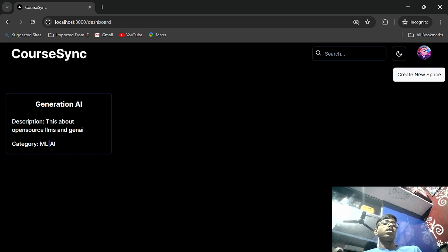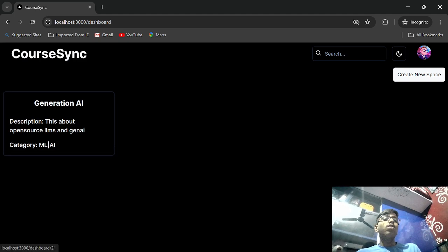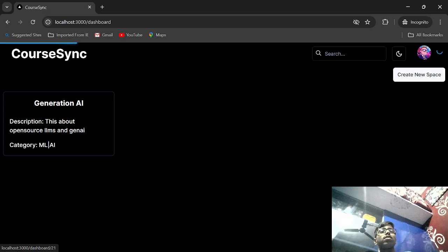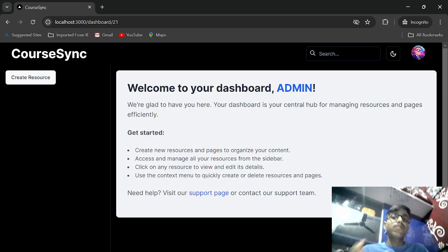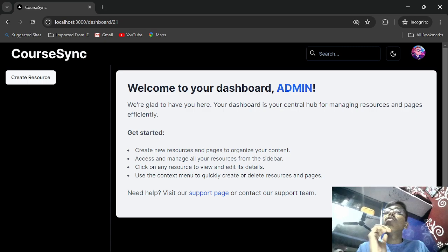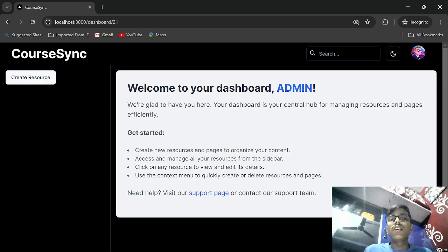You can see a space will be created. Okay, and on clicking the space, it will take you to a page that actually belongs to that particular space, /21 in the database. This is space 21 that has been created, right?